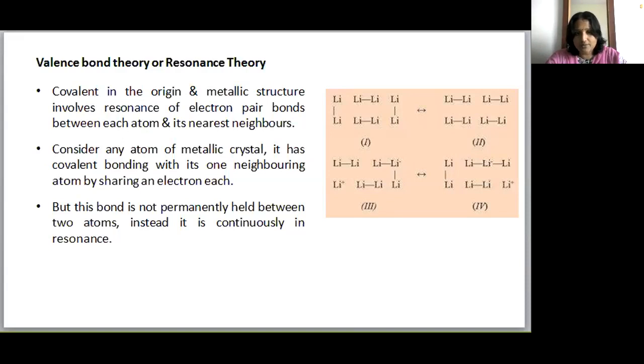It has covalent bonding with its neighboring atom by sharing an electron each. So lithium can form a covalent bond with another lithium atom by sharing a valence electron. The atom can form a covalent bond to any of its neighboring lithium atoms, so different arrangements are possible. But this bond is not permanently held between two atoms. Rather, it is continuously in resonance. Here, cohesive force holds the structure together.